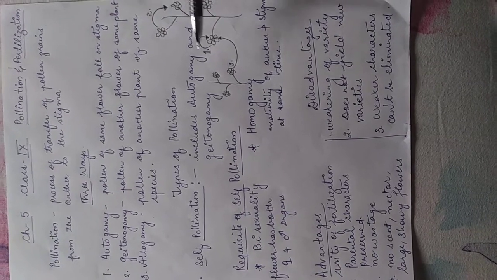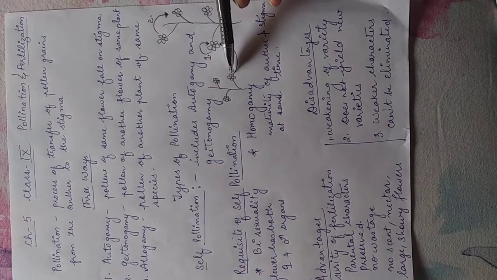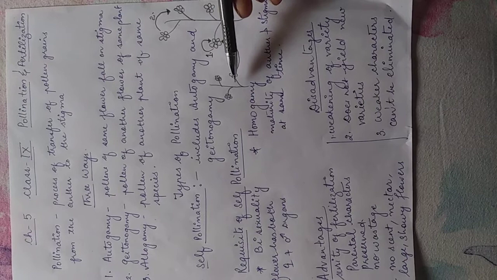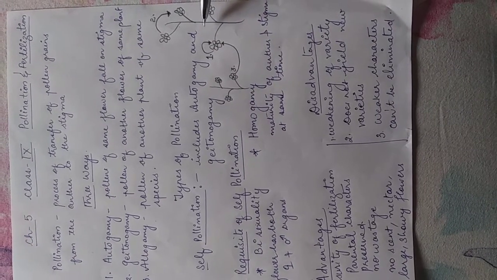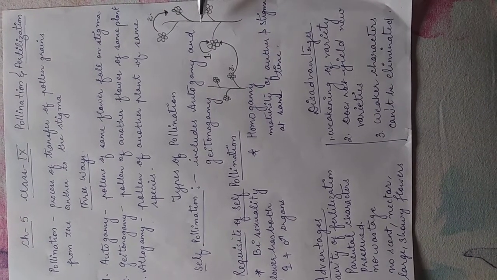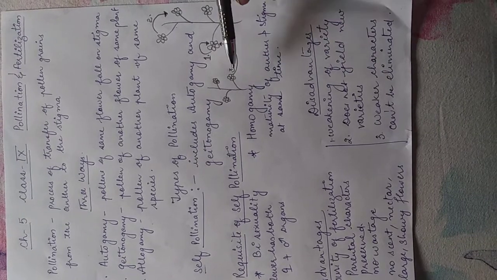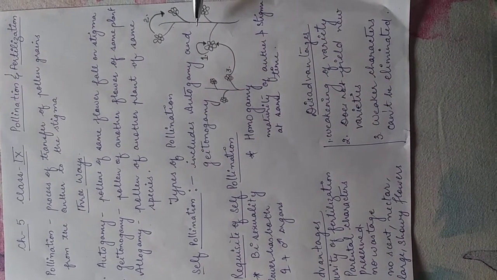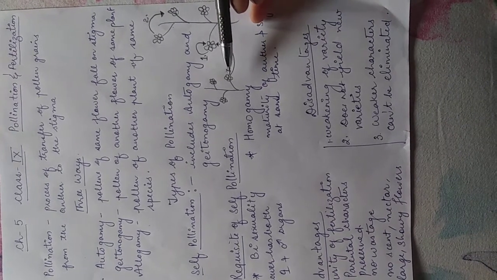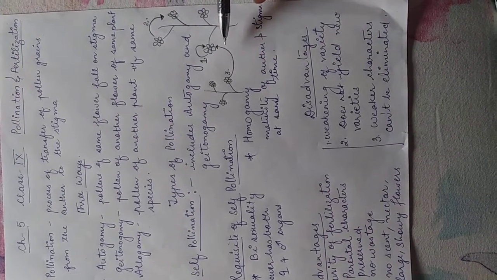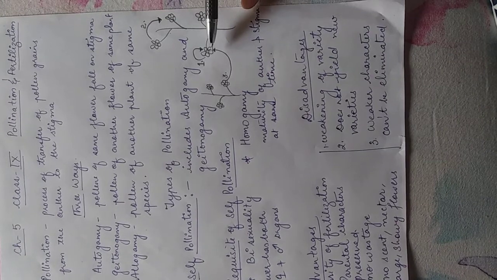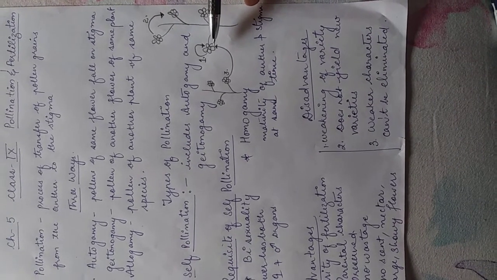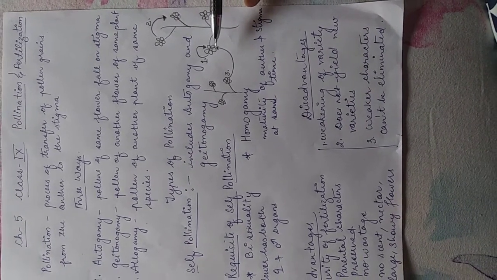And in allogamy, what happens? Pollens of another plant of the same species. Like if it is sunflower, it is also sunflower. If it is rose, it should also be rose. So the same species, but the plants are different. Species is same, plants are different. So from one plant, pollen grain goes to the stigma of another flower of another plant. This is known as allogamy.